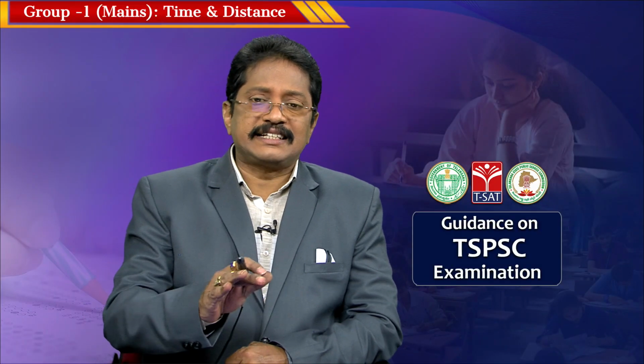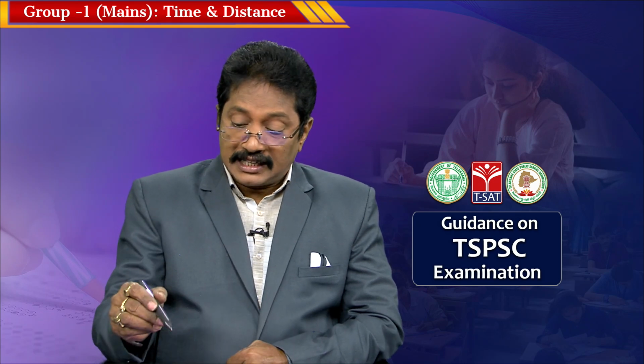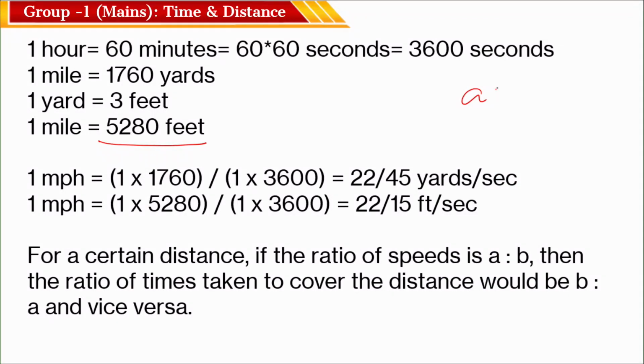For a certain distance, if the ratio of the speeds is A is to B, then the ratio of time taken to cover the distance would be B is to A. It is inverse proportion.